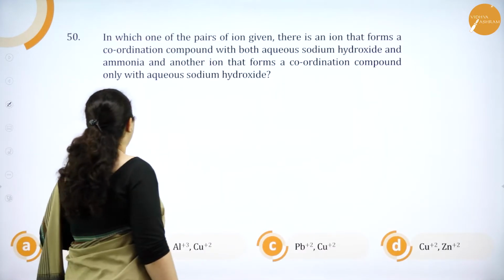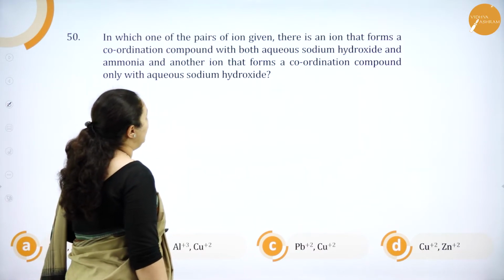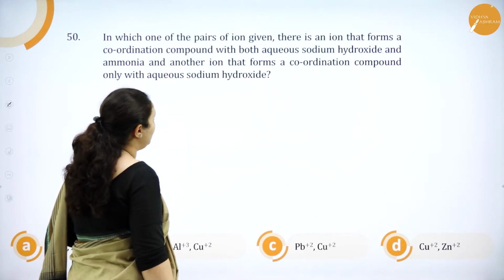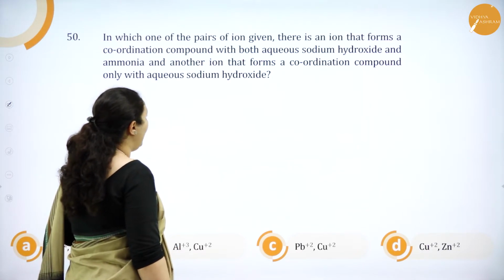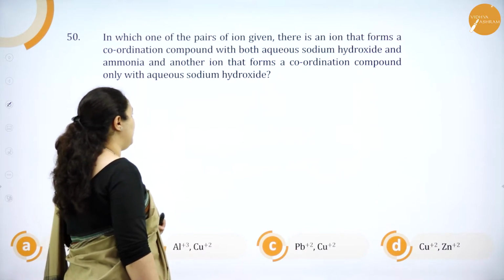Next question, 50th one. In which one of the pair of ions given, there is an ion that forms a coordination compound with both aqueous sodium hydroxide and ammonia, and another ion that forms coordination compounds only with aqueous sodium hydroxide.